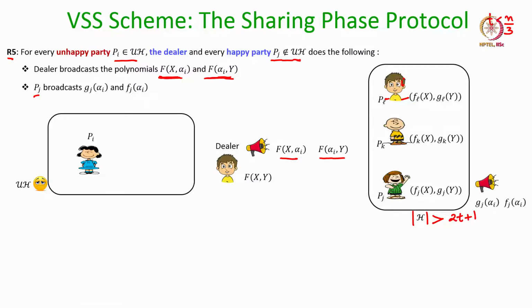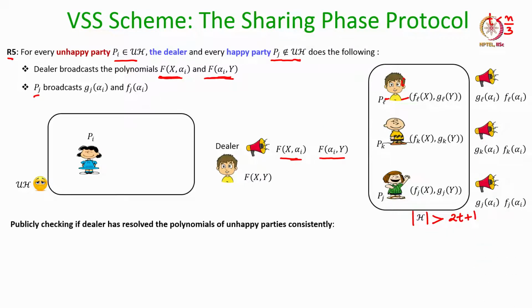Now, each of these happy parties is making public the supposedly common points on the ith party's row and column polynomials which they have. And now we have to check the following. We have to publicly check whether the dealer has resolved the polynomials of unhappy parties consistently. That means, whether the dealer has made public the right polynomials on behalf of every unhappy party.